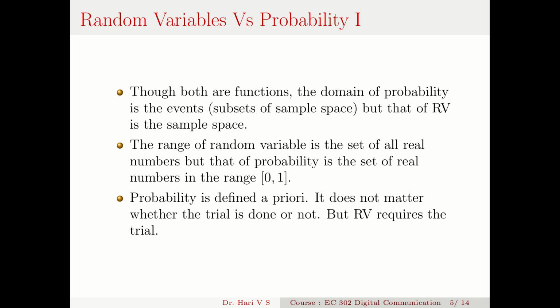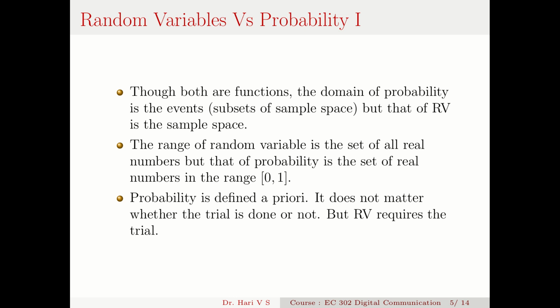But when it comes to a random variable, the domain is not the subsets of the sample space, but the sample space. Like I can have a random variable or a rule for, say, the event head or the event tail, not for head or tail or nothing. So you assign probability to the subsets of the sample space, and you have random variable. You connect that rule for the sample space. The domain is the sample space.